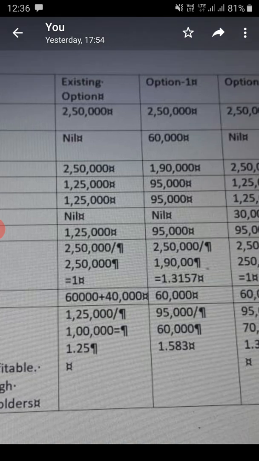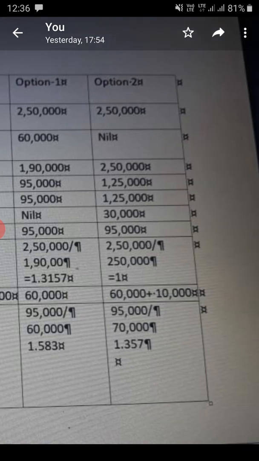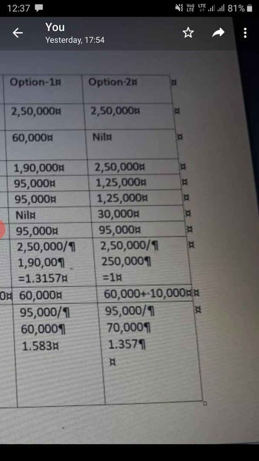So EPS is 1.25. When you look at the second option, you are raising funds from debt, no new equity, but the existing capital structure consists of 60,000 old equity shares. So earning available was 95,000 divided by 60,000, which is 1.583 rupees. Then when it comes to the third option, you are raising 1 lakh from equity, 3 lakh from preference.